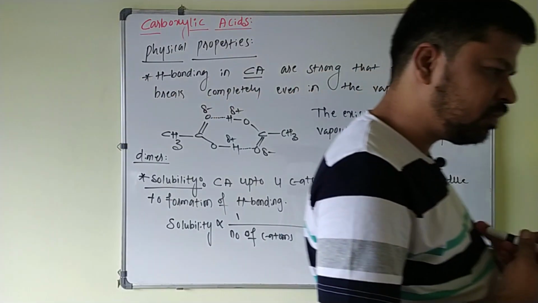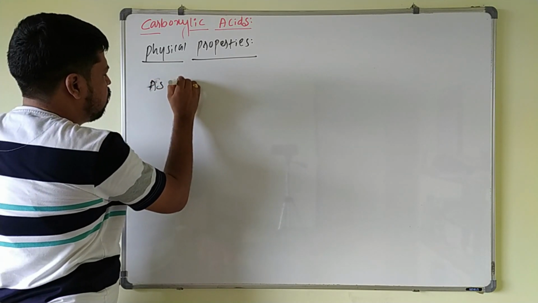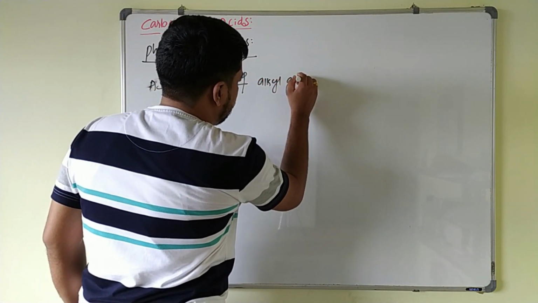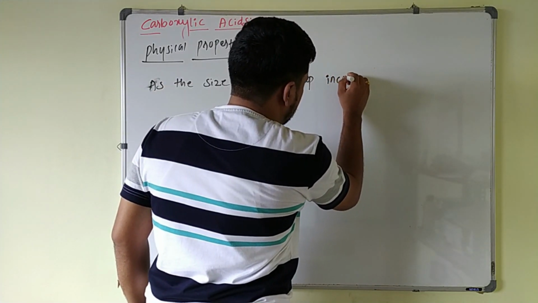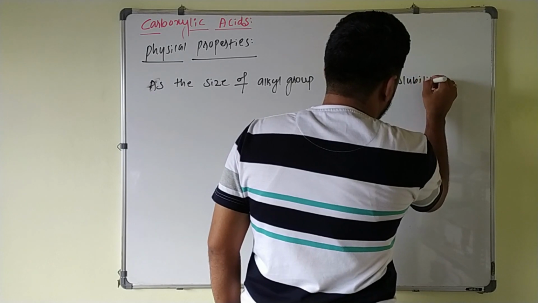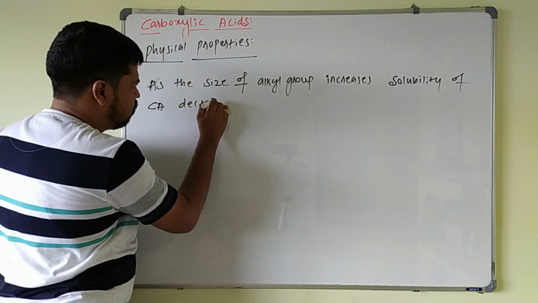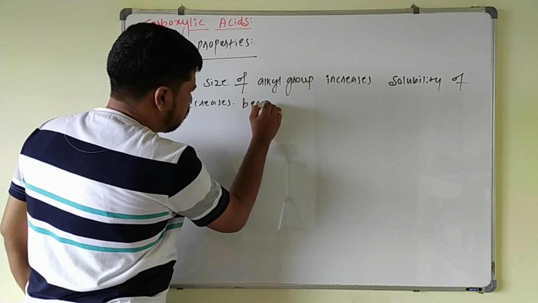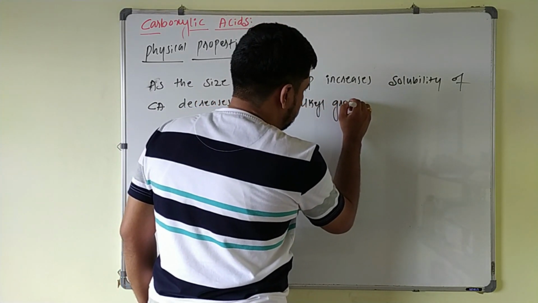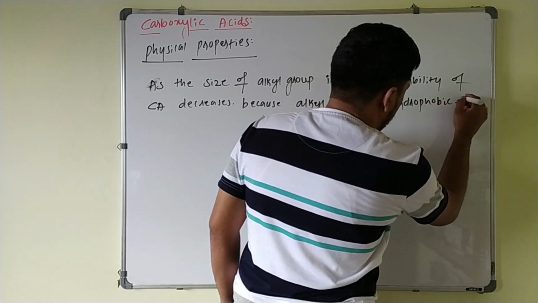So as the size of the alkyl group increases, solubility of carboxylic acid decreases, because the alkyl group is hydrophobic in nature.